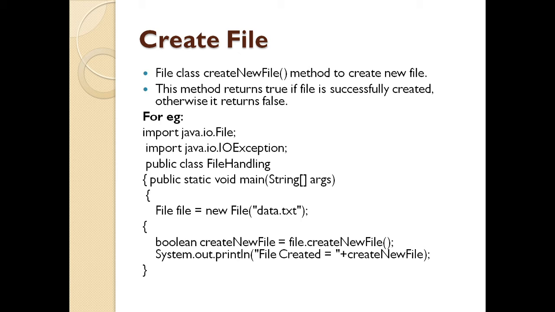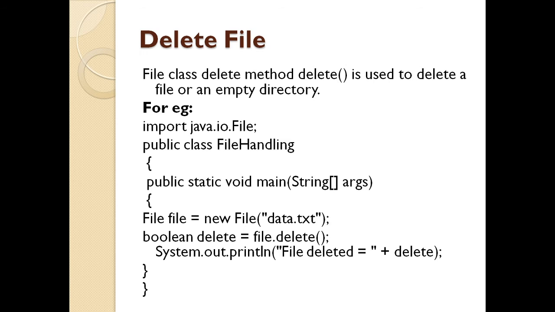So it is going to show you file created data.txt, because that is the file name you have given. Now if you don't want the file, we have an operation called delete file, which is used to delete the file or an empty directory. Again, how do you create it?